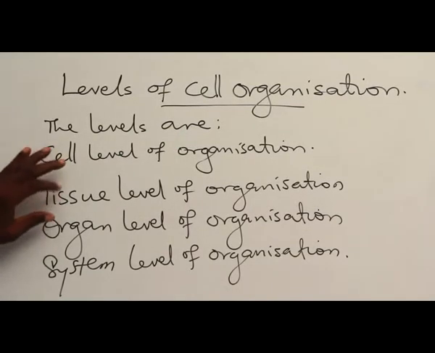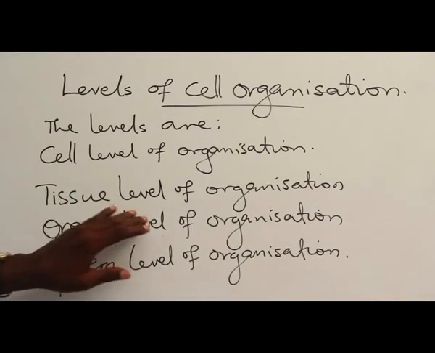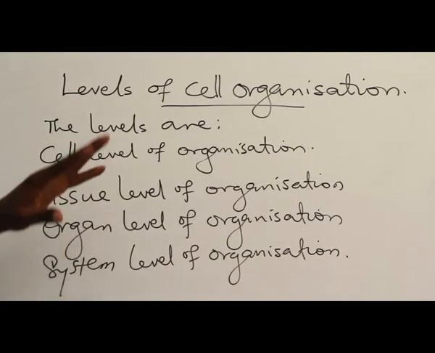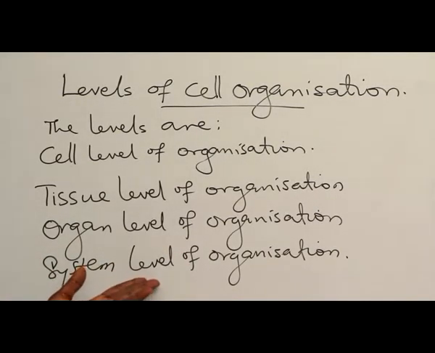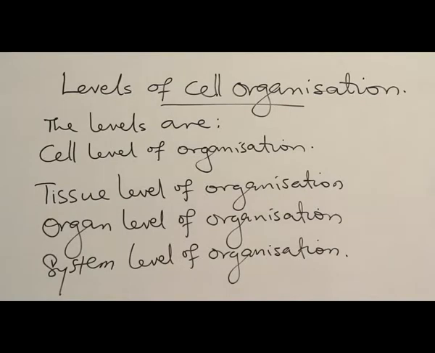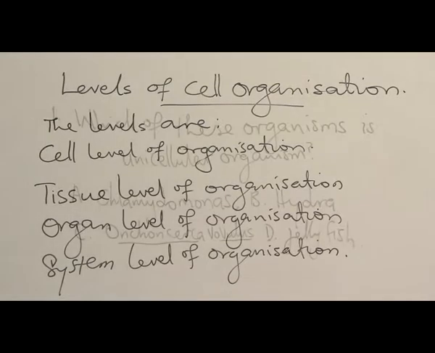Then we have organs made up of tissues that carry out a particular function or more functions. Then the system is made up of organs that coordinate with each other to perfect a particular function in the body, just like circulatory system, nervous system, and so on. Now, we can come across some questions based on level of cell organization. Let's look at some of them.